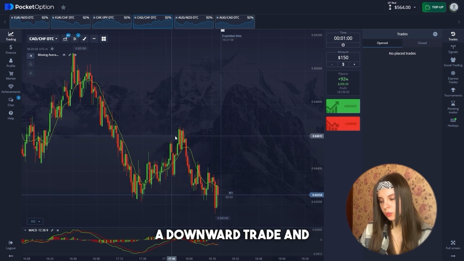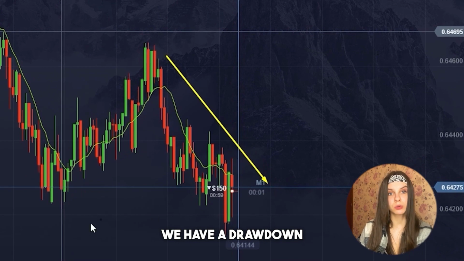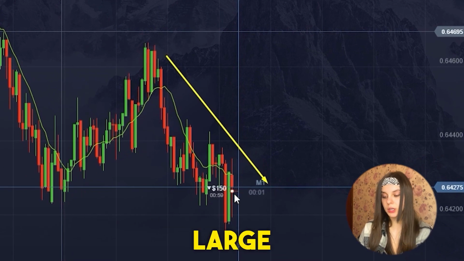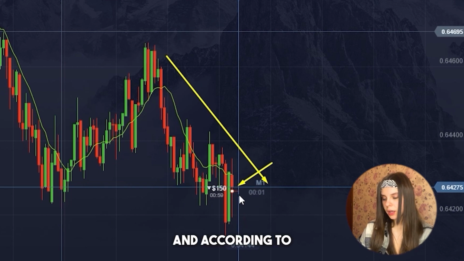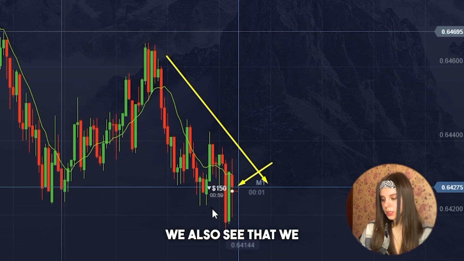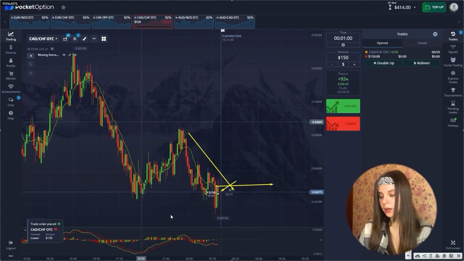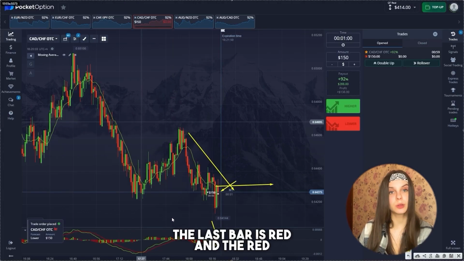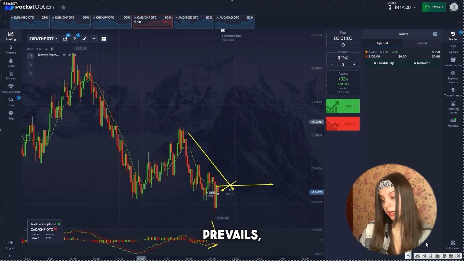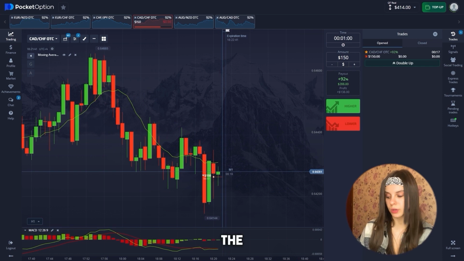Here we open a downward trade and proceed to technical analysis. At the moment we have a drawdown and we can observe a rather large pullback. That is why we open a position for decrease. And according to moving average, we also see that we stay below this moving average. And according to MACD, a similar situation. And also the last bar is red and the red moving average prevails, which means we opened the deal correctly. But let's watch the chart.